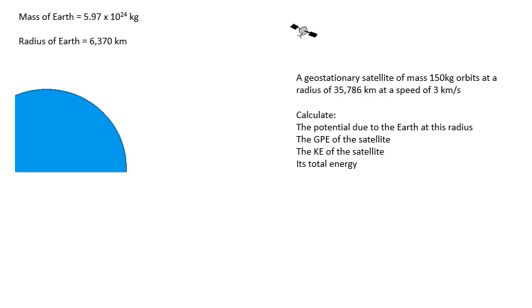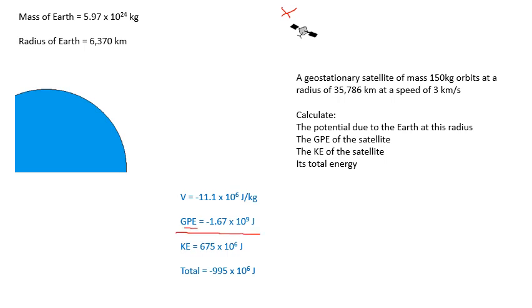Have a go at this question. Pause the video, pen, paper, calculator, and I'll show you the answer. 3, 2, 1. There you go. So I've worked out the potential at this particular radius. So the potential energy of the satellite is mV, so that's the GPE, and notice the GPE is negative. I've worked out the kinetic energy is just ½mv², and then the total energy is also negative, because if it wasn't, it would escape.